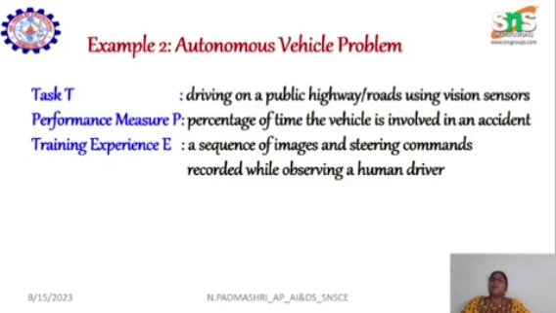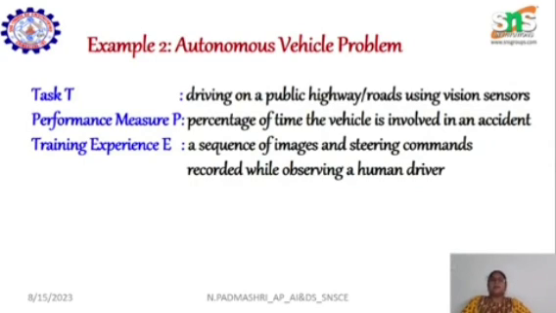And what is the performance? P is classified as the percentage of the time that the vehicle is involved in an accident. And experience will be images, a sequence of images and steering commands recorded while observing a human driver.